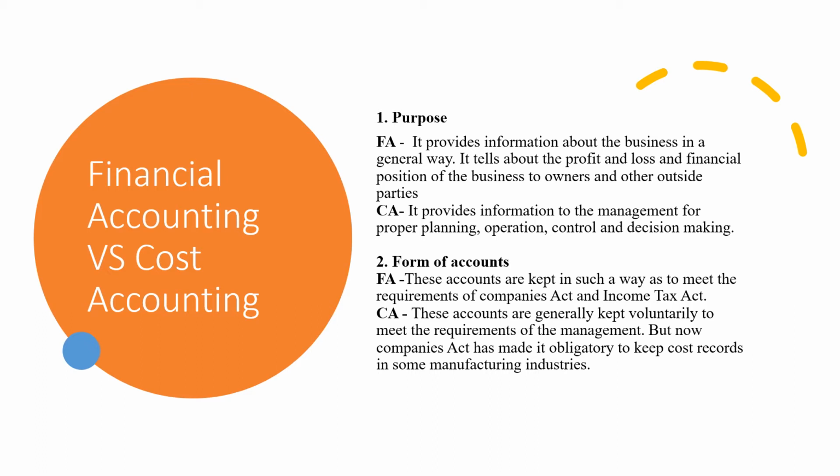Let us now look into the differences between the two. We will now see how financial accounting and cost accounting are different from each other. So the first point of difference is the purpose. As we have seen, the purpose of financial accounting is to prepare the financial statements of a business, that is the profit and loss account and the balance sheet. So the main purpose here is to reveal the profit or loss and to show the organization's financial position.